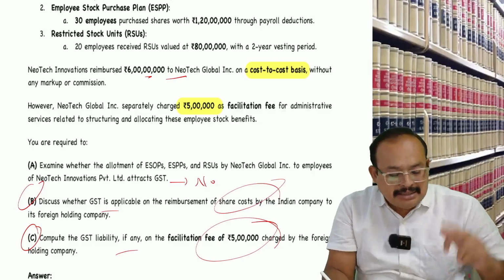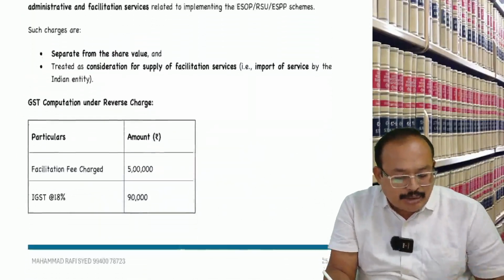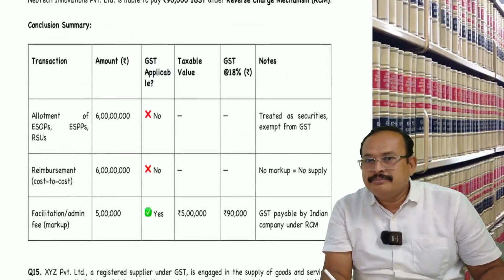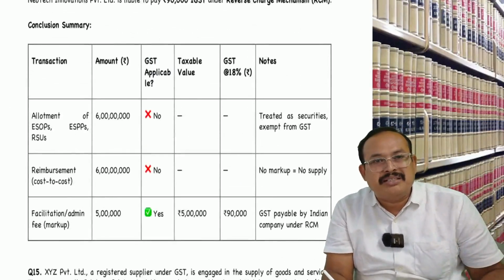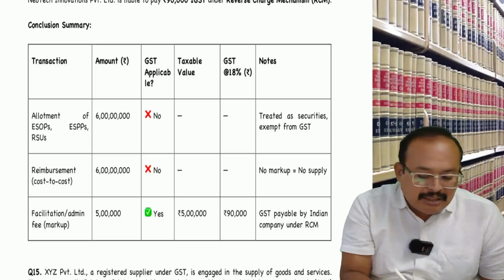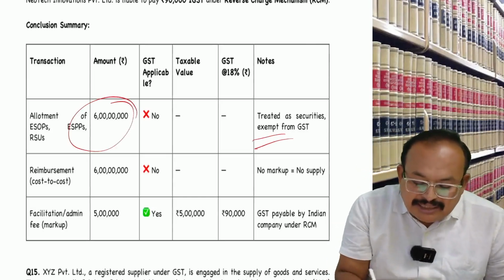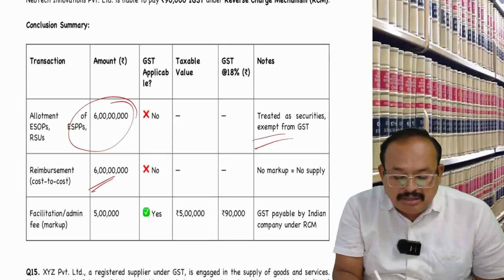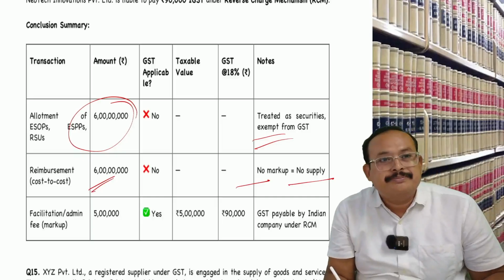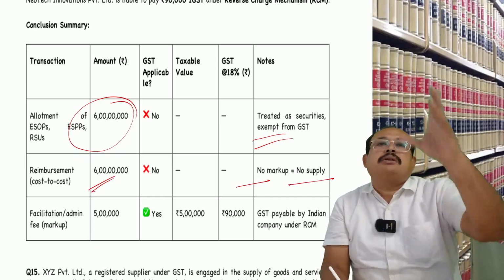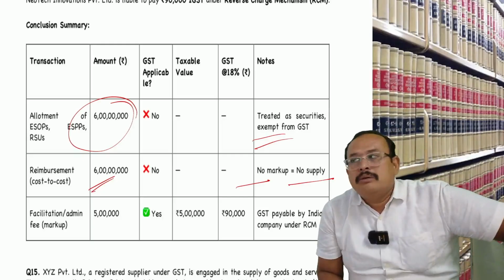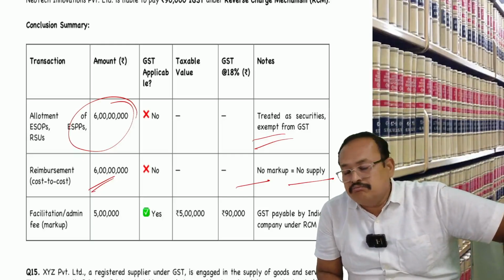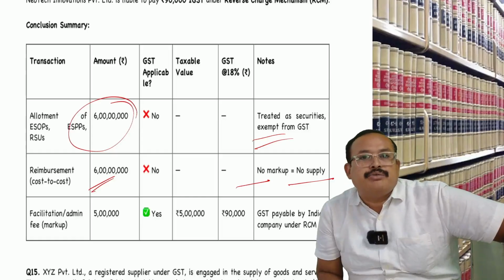Is that clear? This summary is directly for my below students at the final level, not required to have a detailed study. My semi-qualified best brains of India sitting in front of me. Therefore, here, the first case, cost to cost basis, is treated as securities, neither goods nor services. Thereafter, reimbursement cost to cost is not a markup, not a supply. A markup is then a consideration, which is not a pure agent basis. You get my point, sir? That is, markup is then a consideration.